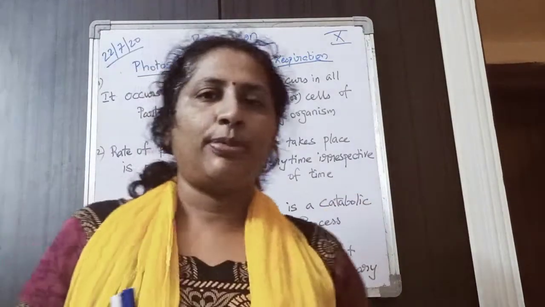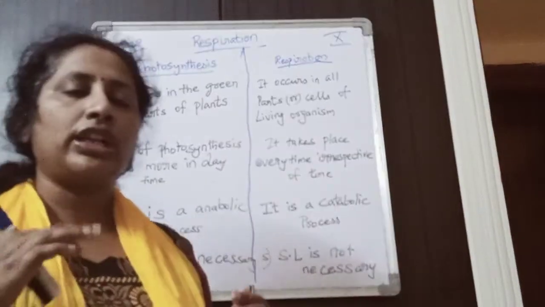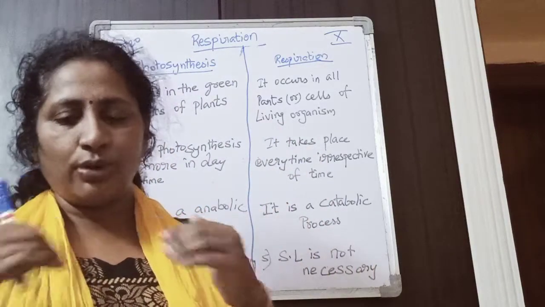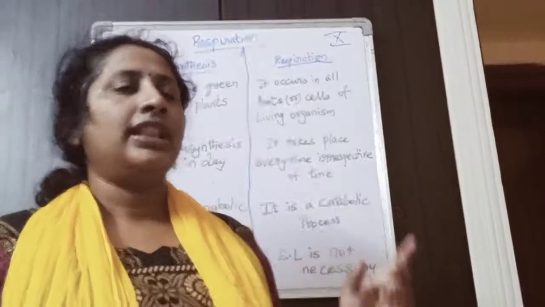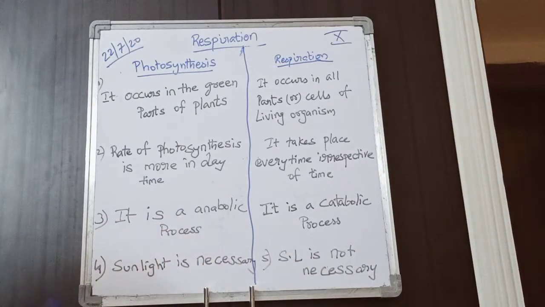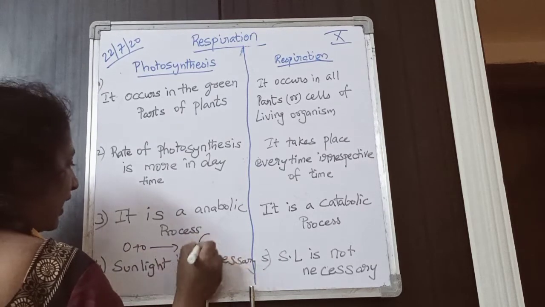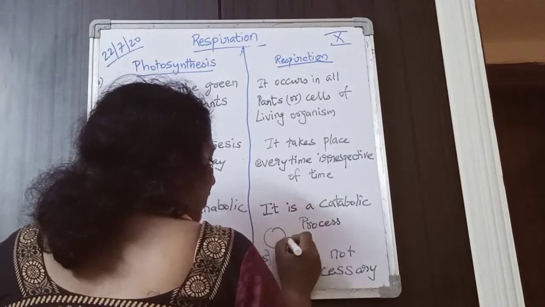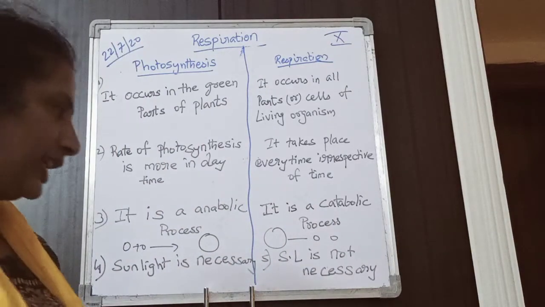What is a catabolic process? Breaking of a big molecule into smaller ones. So what happens in respiration? Glucose, the big molecule, is broken down into smaller molecules, carbon dioxide and water. That is a catabolic process. Anabolism means small molecules are joined to form a big molecule. In catabolism, the big molecule is broken down into smaller molecules. Clear?